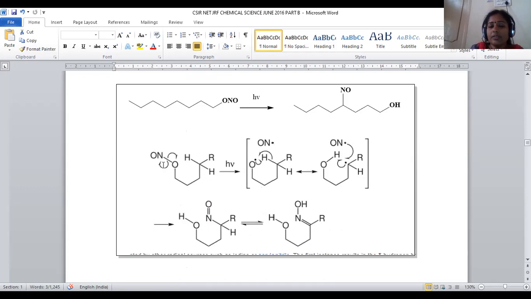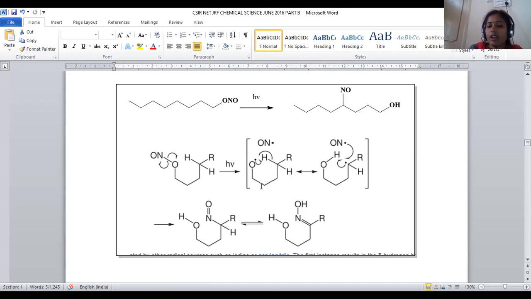We are taking the ONO group at the terminal center. Here the bond can be cleaved in the homolytic manner, so that an oxygen radical and an NO radical are obtained. Two odd-electron containing species are obtained. In the next step, this is the deciding factor: alpha, beta, gamma, delta. This delta hydrogen is able to form a cyclic transition state. Here, because six-membered is more stable, the delta hydrogen will be selectively abstracted.